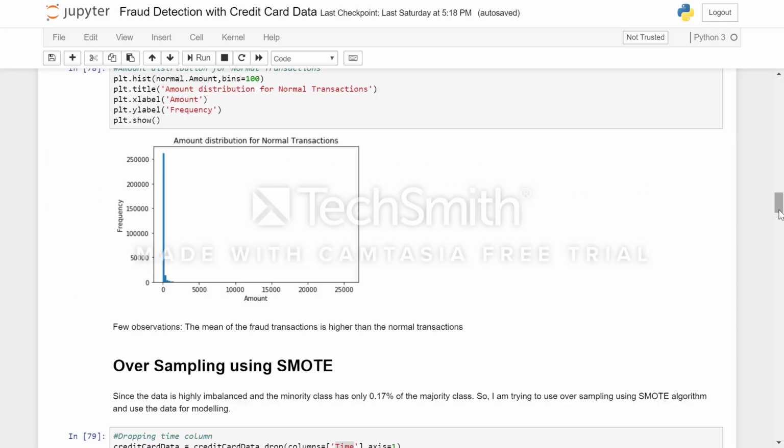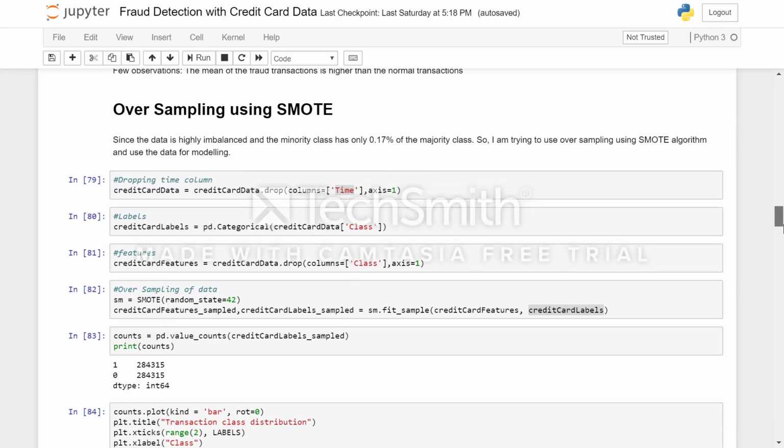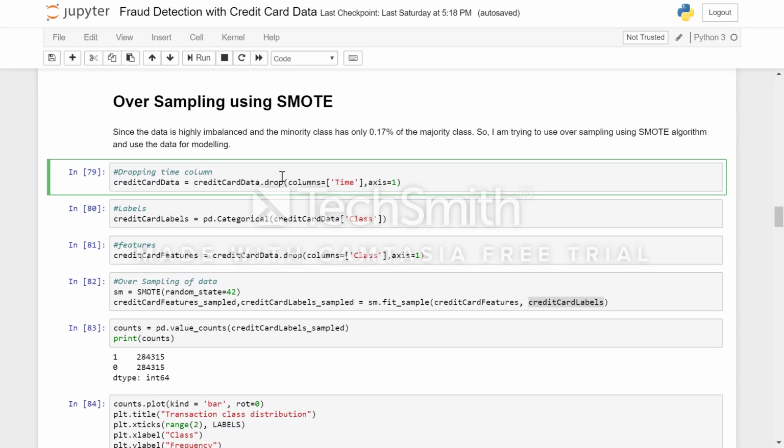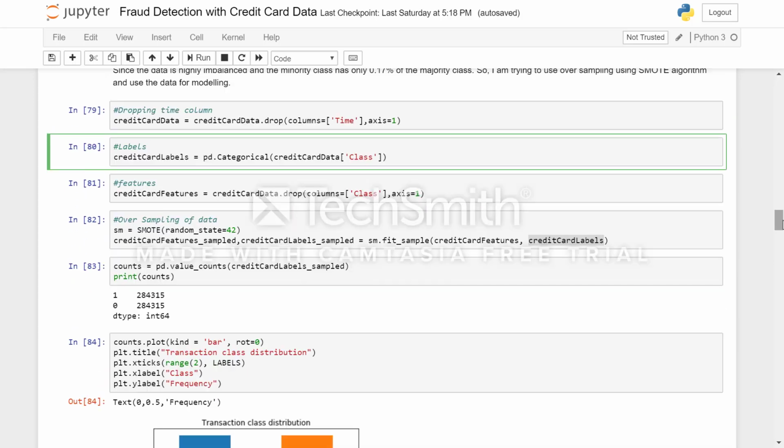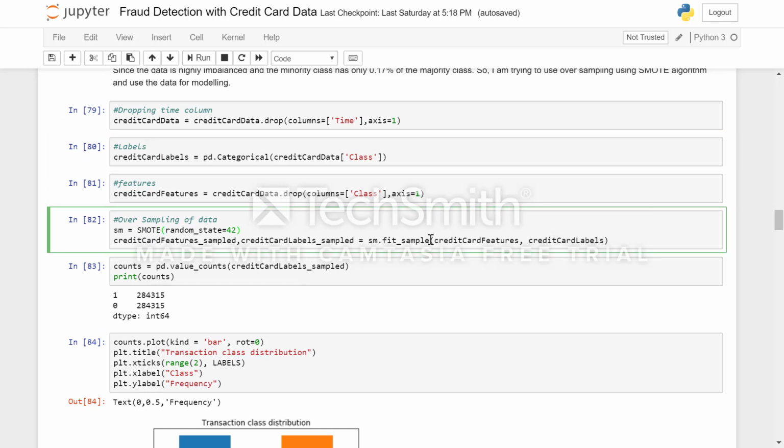Now coming to oversampling. First I dropped the time column. Then I've separated the data set into labels and features. The class column is the labels. Now I've created a SMOTE object here so that we can call the fit sample function on it by passing the labels and features. Here I've used all the default parameters.